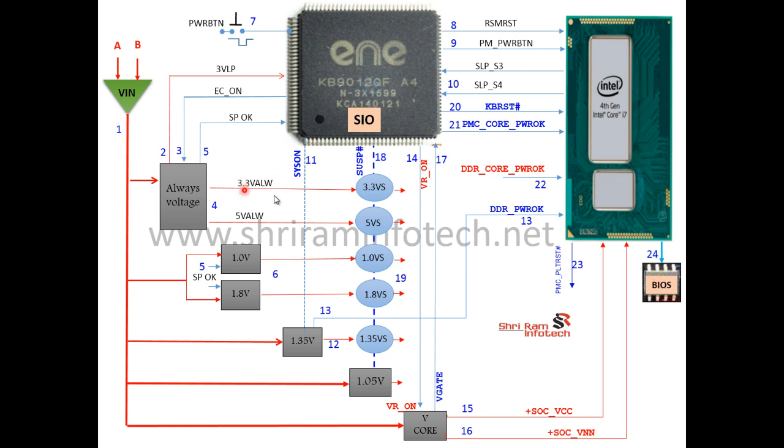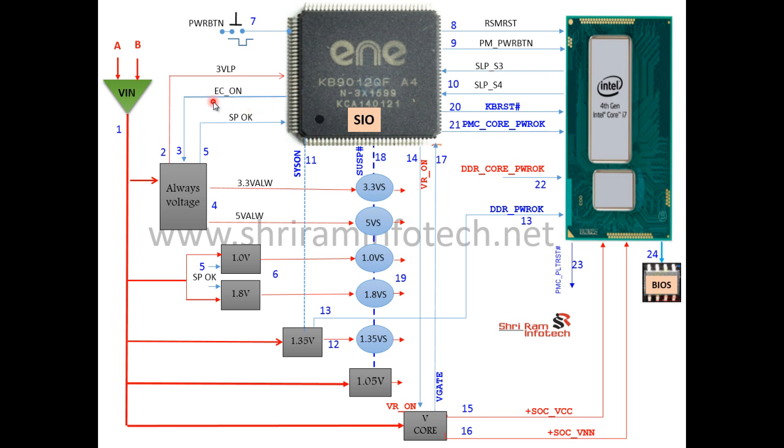So first this 18.45 volt goes inside to the different sections, and the always voltage sends out a linear voltage, and this linear voltage goes to the SIO. This voltage is called 3VLP. So this 3VLP goes to the SIO to get power on, and the SIO sends one signal that is called